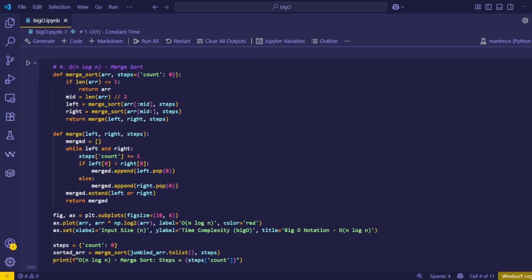For the next example, let's assume that we have a jumbled list that we want to sort. I will use the divide and conquer rule for this job, and we'll implement a merge sort function. This function has two parts, the divide and the conquer. The divide part takes a list of input elements and checks for the base case first. If the size of the array is less than 1, it means that there's nothing to sort and the function breaks. But if the base case isn't satisfied, we move forward and check for the middle value.